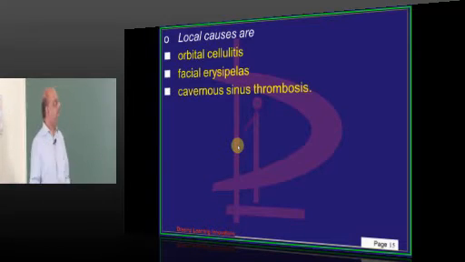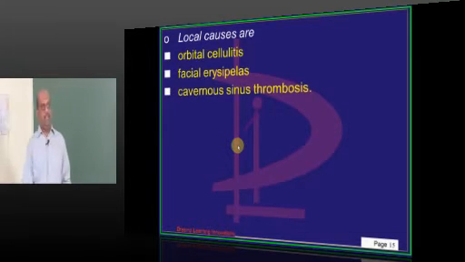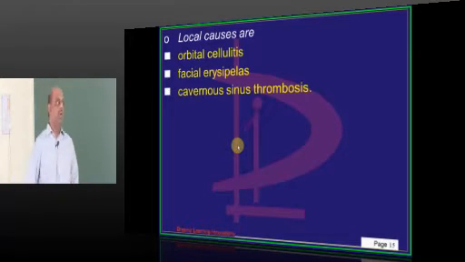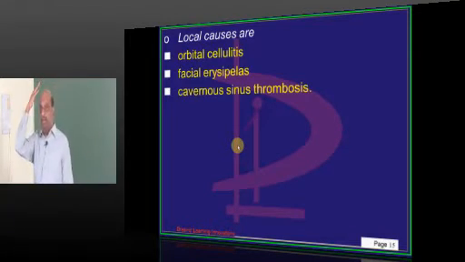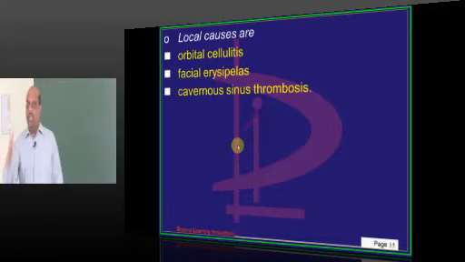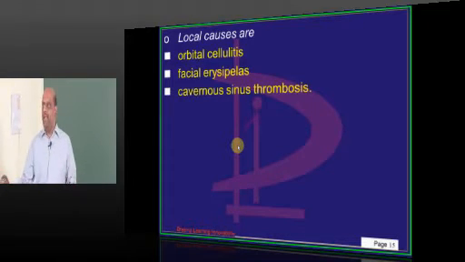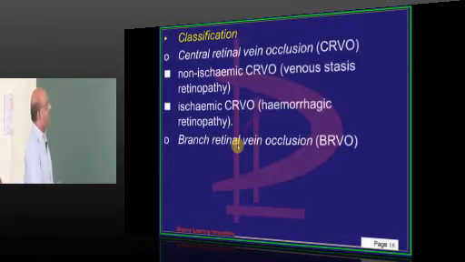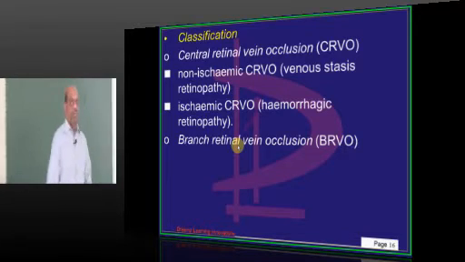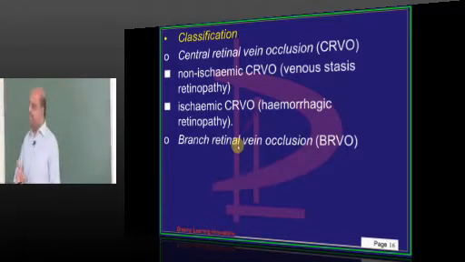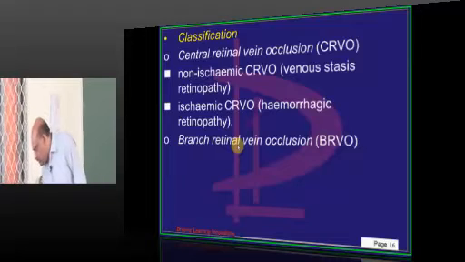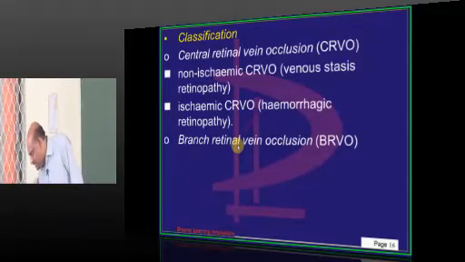Any orbital cellulitis, facial erysipelas, or any cavernous sinus thrombosis. Yesterday we have seen that the retinal vein will be draining ultimately into the cavernous sinus, right? So that's the reason any cavernous sinus thrombosis can predispose to the development of a retinal vein occlusion. Now, if you look at CRVO, there are 2 types of subclasses.